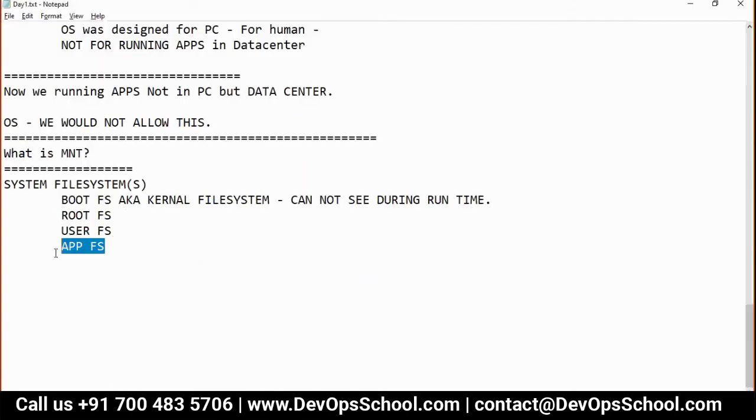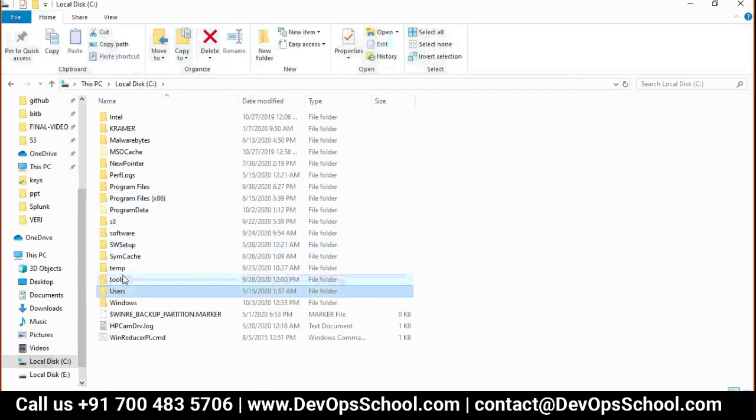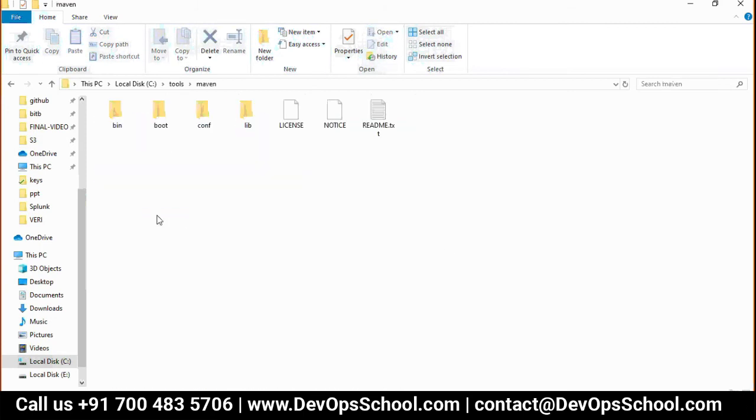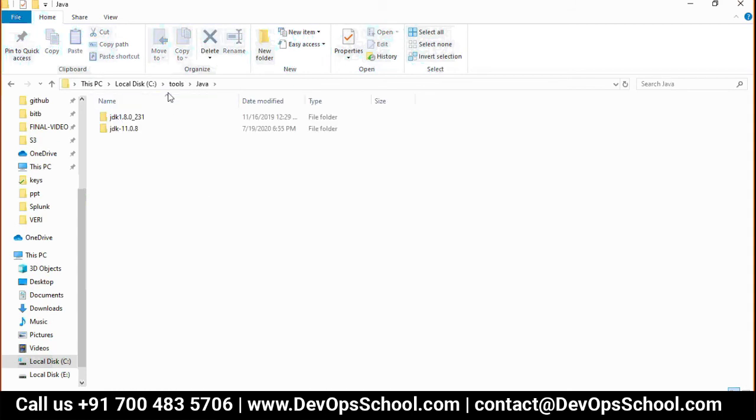Now what is called the application file system? Let's say I install all of my software in the C drive tools, and you see so many software packages there, where the Maven file systems are. This is called the application file system of Maven. This is called the Java file system. This is called the Git file system.